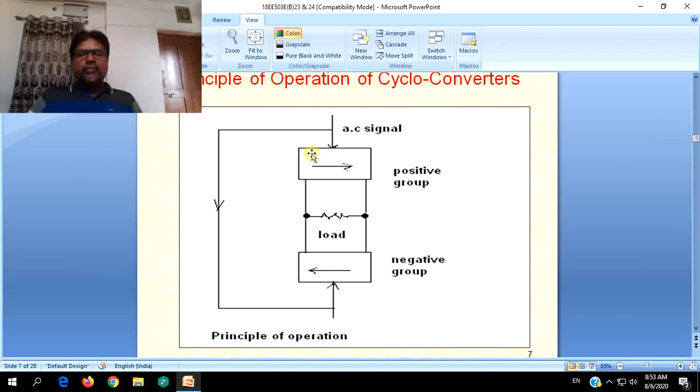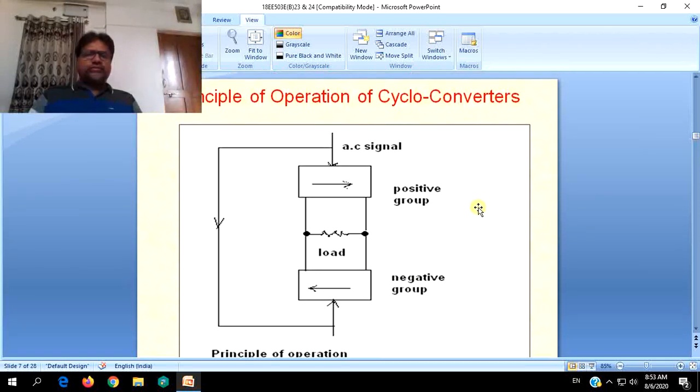When only positive group is operated in a given half cycle and only negative group is operated in a given half cycle, then it leads to step down operation. Whereas in a given half cycle, when both positive group and negative group switches are operated alternately, then it leads to step up operation, that we will witness in our discussions.